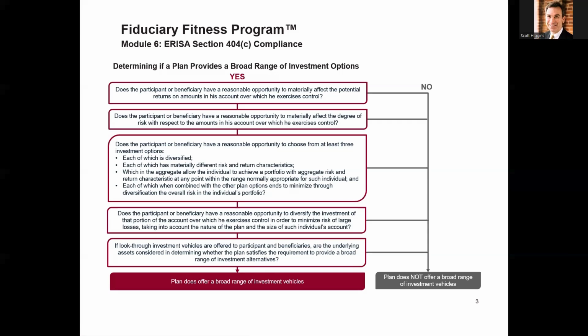Does the participant or beneficiary have a reasonable opportunity to choose from at least 3 investment options? 1, each of which is diversified. 2, each of which has materially different risk return characteristics. And lastly, which in aggregate allow the individual to achieve a portfolio with aggregate risk and return characteristics at any point within the range normally appropriate for such individual.